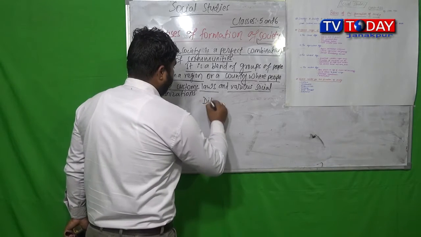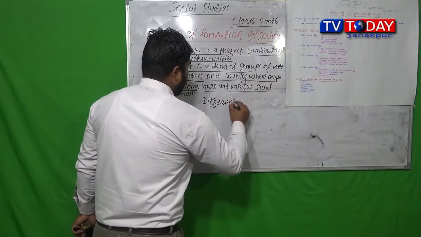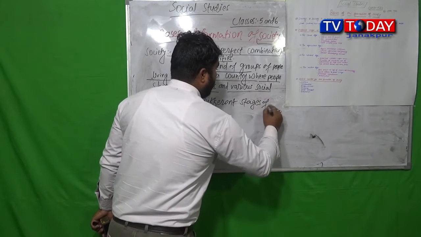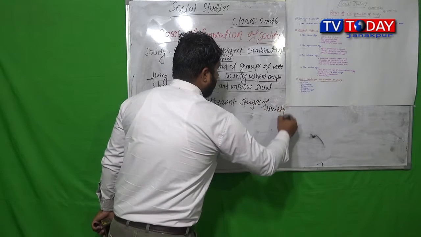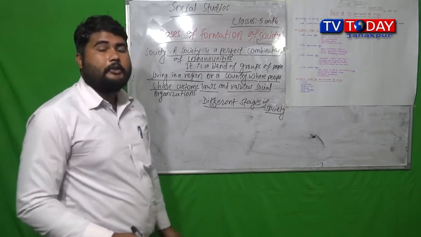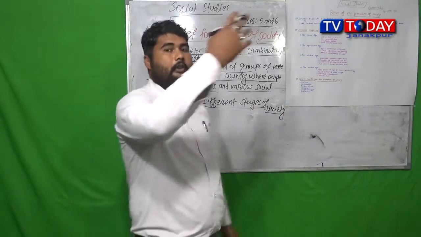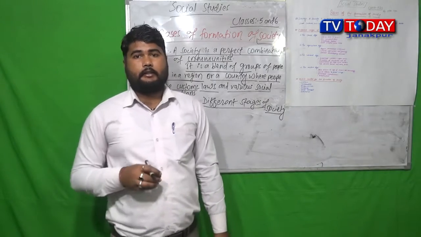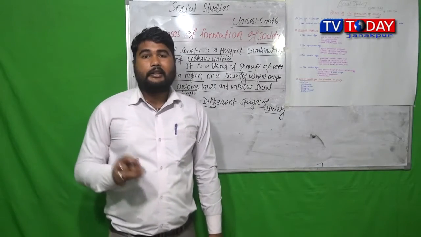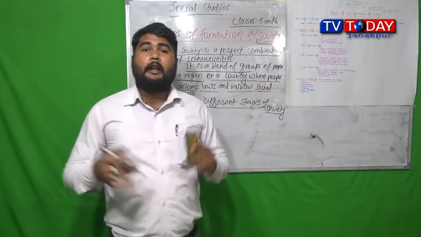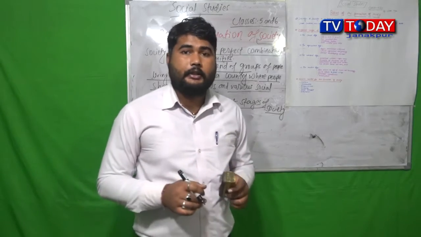Different stages of society. What different stages has our society gone through to reach its present status? As I said, it is not the same since the beginning. So how have we reached here at present?